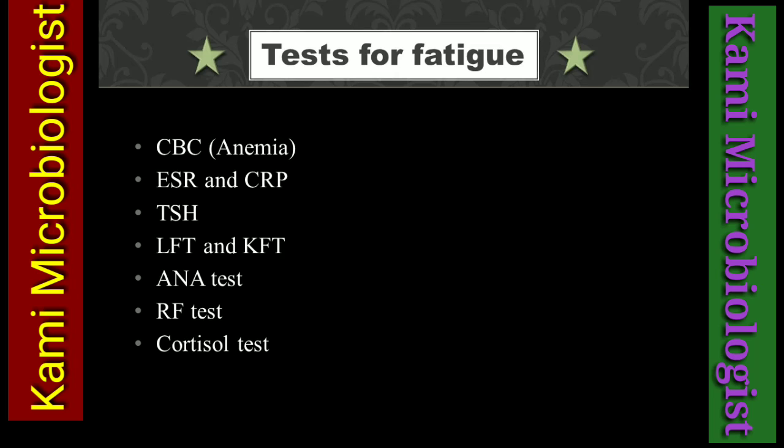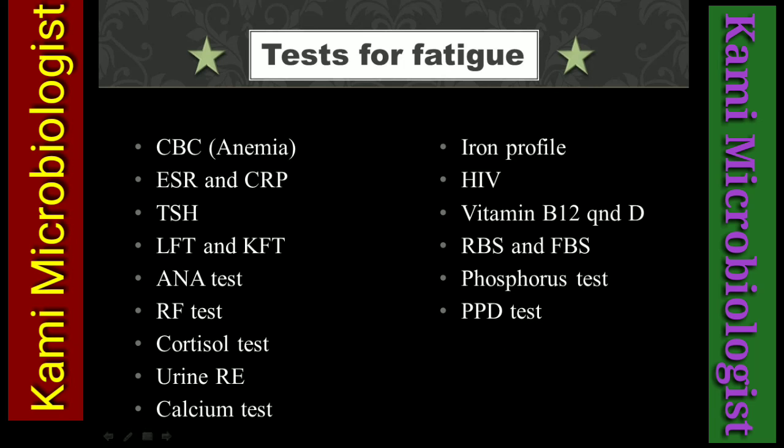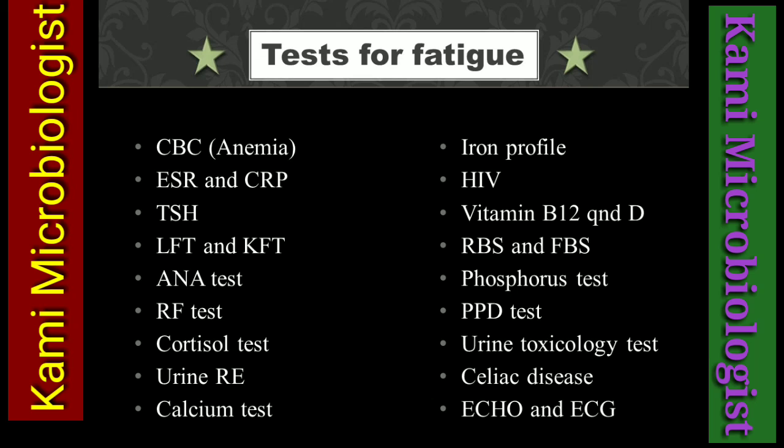Next we have cortisol test, that is the hormonal test. Next we have urine RE, which I already explained. We have calcium test, iron profile, HIV, human immunodeficiency virus test. We have vitamin B12 and vitamin D test, random blood sugar and fasting blood sugar test, phosphorus test, PPD. This is actually a test specially used to find out TB in the body. Next we have urine toxicology test. Next we have celiac disease, and we have echo and ECG.